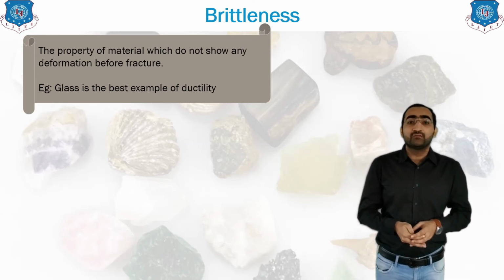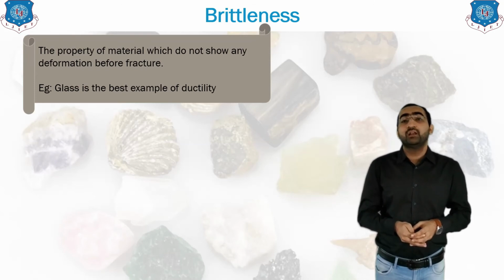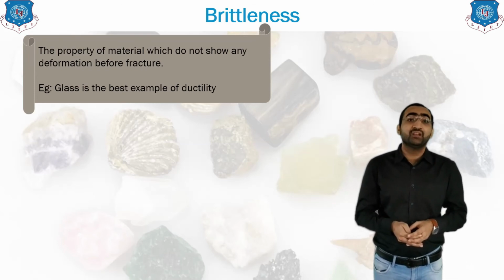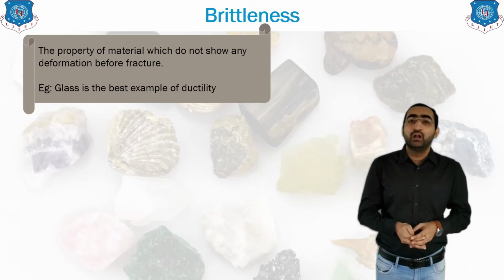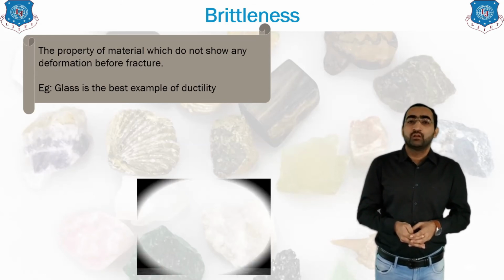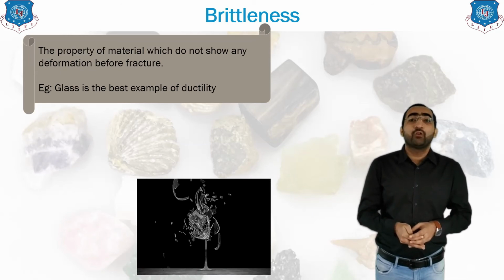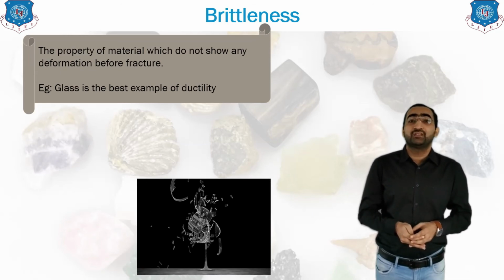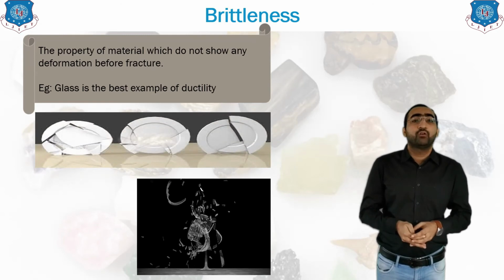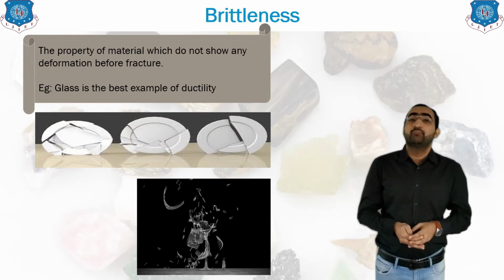Brittleness is the opposite of toughness. A tough material will absorb load and change its shape, and then ultimately it fails. You will notice the change in the material, but in a brittle material you will not see any change. Brittle material, for example glass, broken glass dishes and all, are examples of what is known as brittleness.